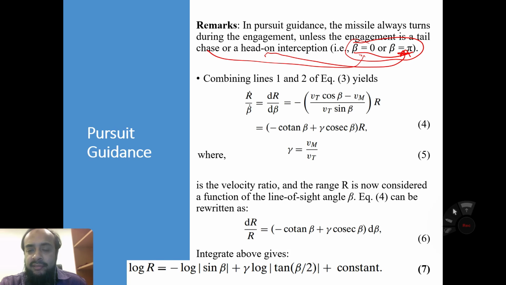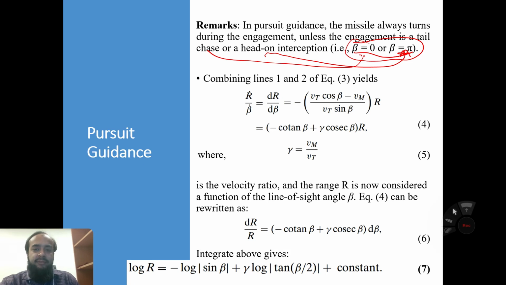Other than this scenario, the missile keeps turning during the engagement, with a different turning rate, unless you get beta equals 0 or beta equals pi.